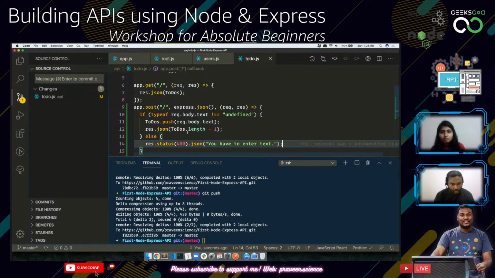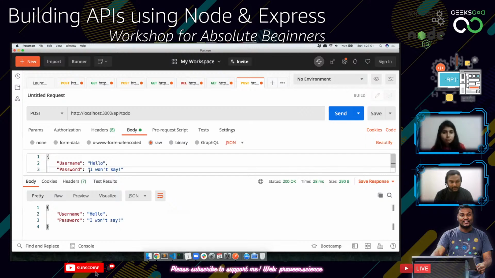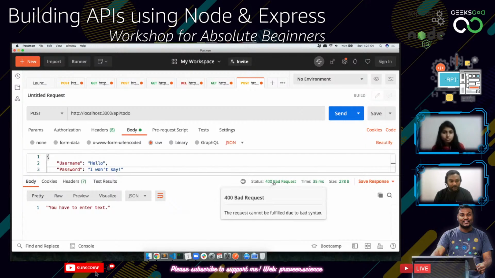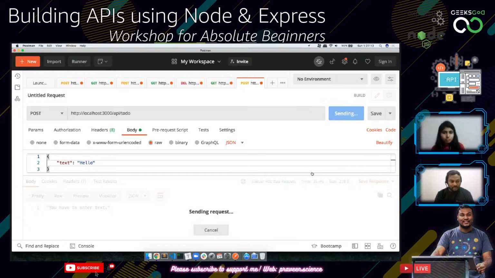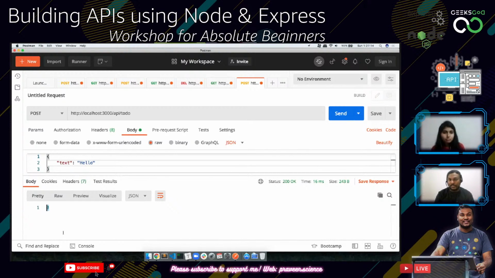Okay, so this is what I'm doing now. If I try to send this code as a POST request, you can clearly see that it says 400 Bad Request because there is no text found. So I'm just going to get rid of all these things, change it to text, and then send it. Now it shows me 0, which means 0 is the ID. I'm going to do milk and send. It says 1, which means 1 is the ID.